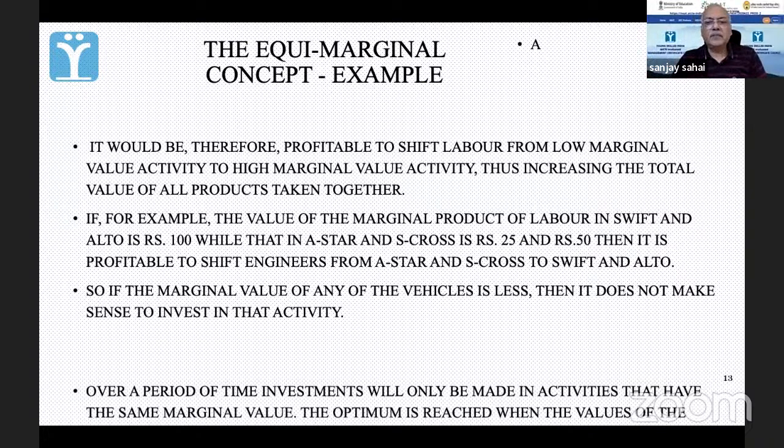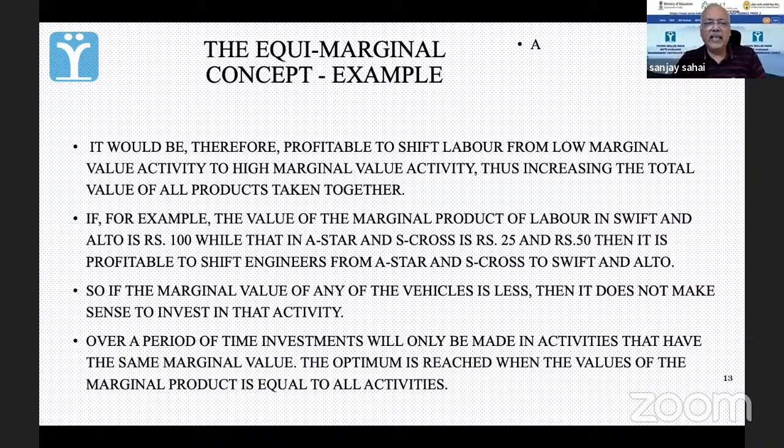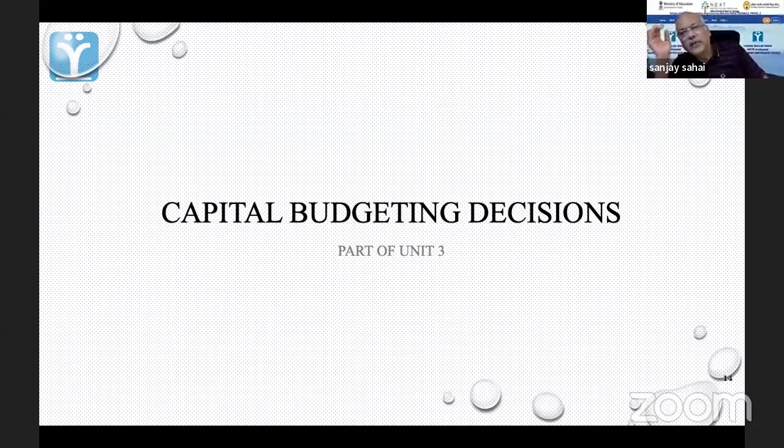ठीक है? So this is basically, I'm just repeating that point, but essentially over a period of time, investments will only be made in activities that have the same marginal value. जिनका कम है उससे हट के it will come to those which are higher. और ultimately if there is a number of products, उन्हीं में आएगा जिसका कि बराबर हो। Because अगर किसी का भी कम है, then there is a thought कि चलो इसको shift कर देते हैं to the other one. Maybe I will earn more there. So that was that part.